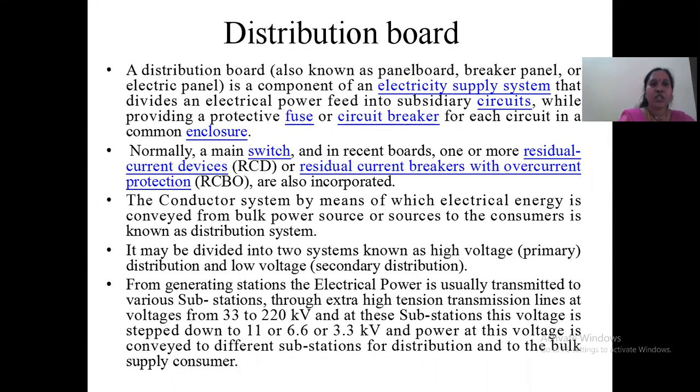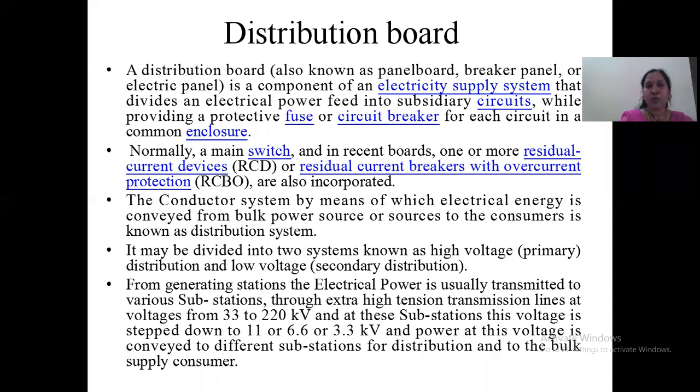The distribution board, which can also be known as a panel board, breaker panel, or electric panel, is a component of electrical supply system that divides an electrical power feed into subsidiary circuits while providing a protective fuse or circuit breaker for each circuit in the common enclosure.